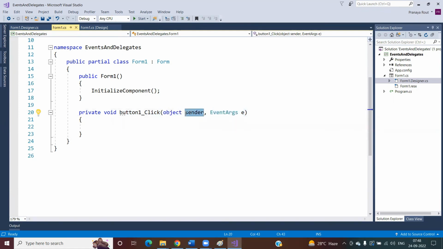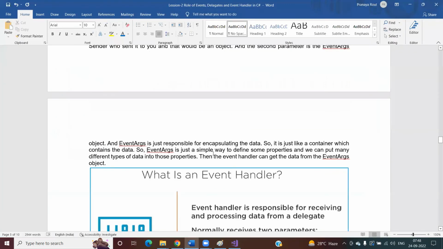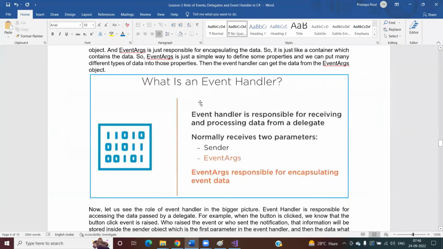One is object sender. This parameter is basically to track who raises the event, right? And this EventArgs parameter is nothing but, you can say, a container which is going to contain our event data. Now, how it is a container, and how it is going to contain our event data, we will discuss once we start programming, right? So what does event handler mean?